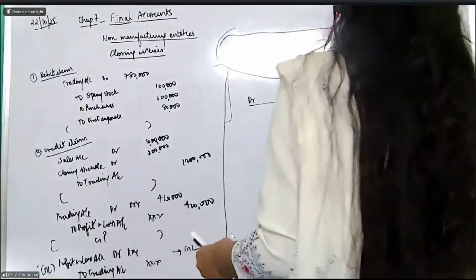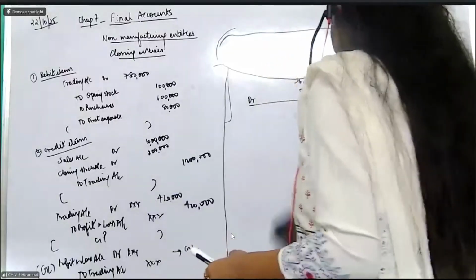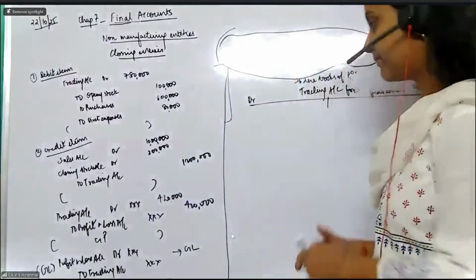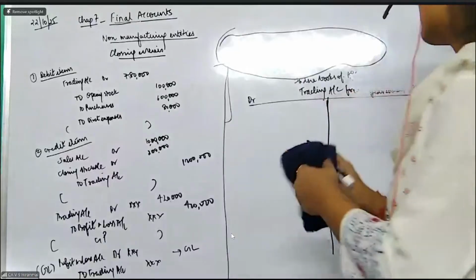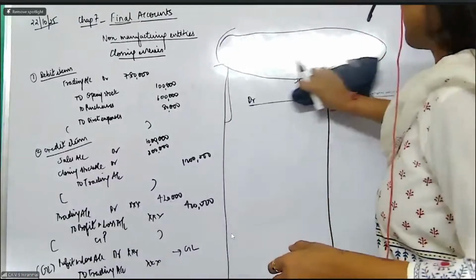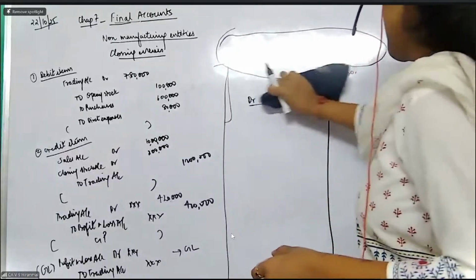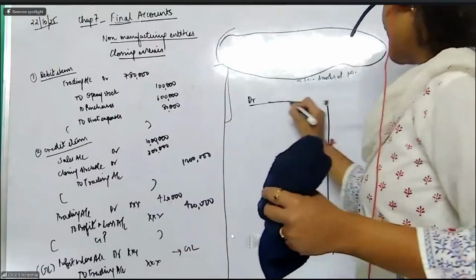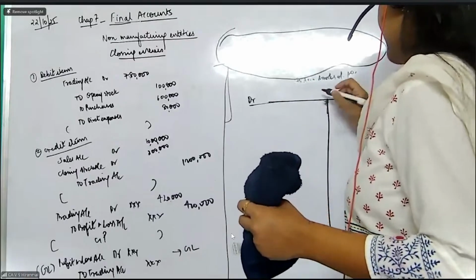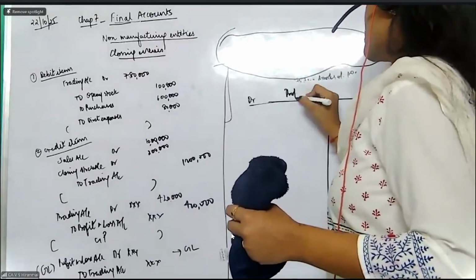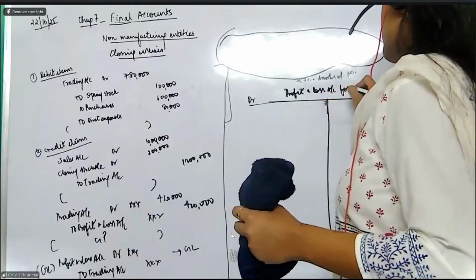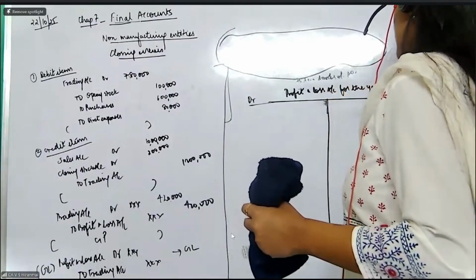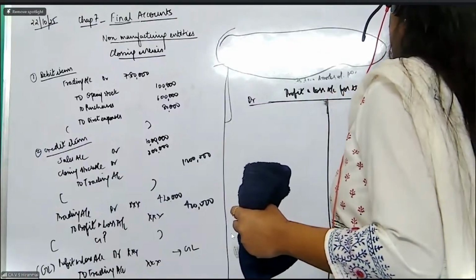Simply putting it, indirect expenses. So what is the meaning of indirect expenses, madam? Indirect expenses means those expenses which you are incurring in your office, like salaries, like electricity bills, like rent. All of this will form a part of your profit and loss account.